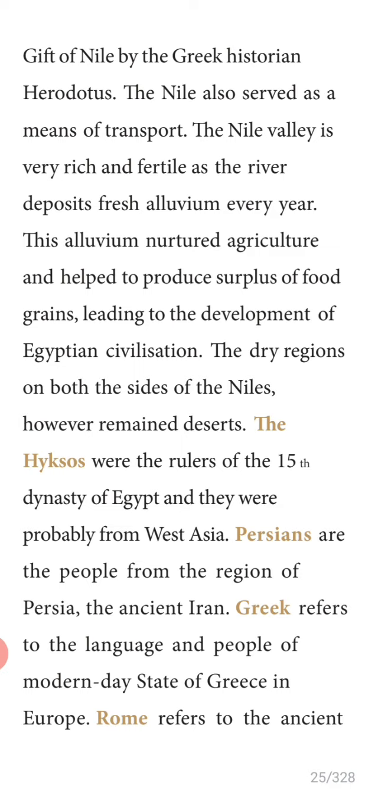Next, Greek. Greek refers to the language and people of the modern day state of Greece in Europe. Greece is a place in Europe, and Greek is the language of Greece. Rome refers to the ancient Roman Empire, which had its capital city in Italy. Rome is the capital of Italy.